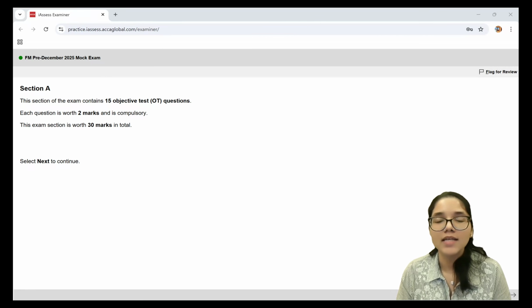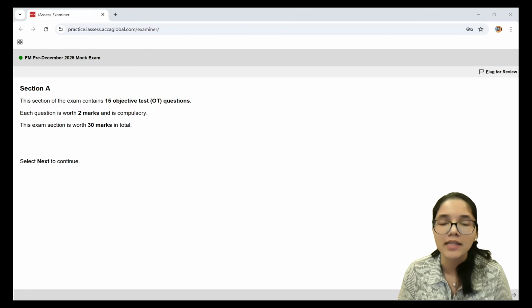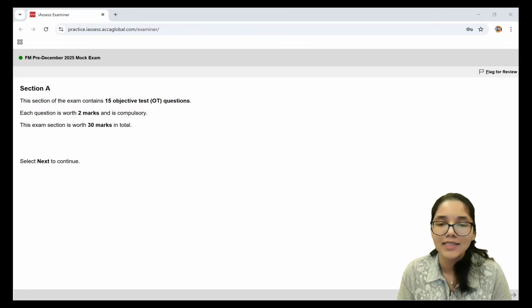Now this mock exam is super important if you're somebody who's appearing for the FM paper in the December 2025 sitting. The reason being this exam will help you find out how ready you are for your final exam, and what all mistakes you could potentially make.